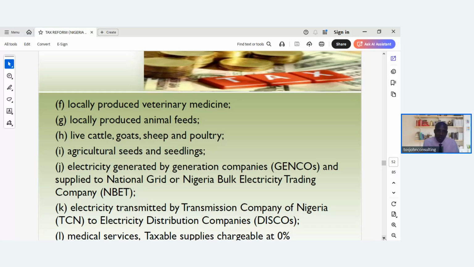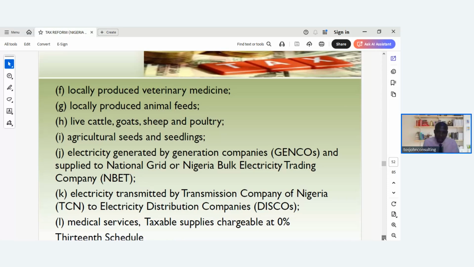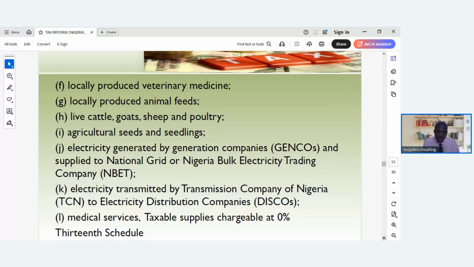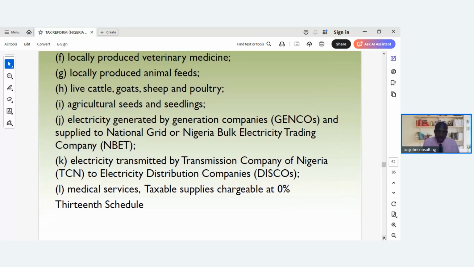Electricity transmitted by Transmission Company of Nigeria, that's TCN, to Electricity Distribution Companies, that's DISCOs. The medical services, taxable supplies charged at 0%. That's it, because this is contained in the 13th schedule of the Act.